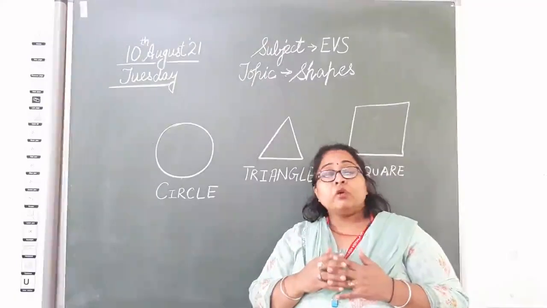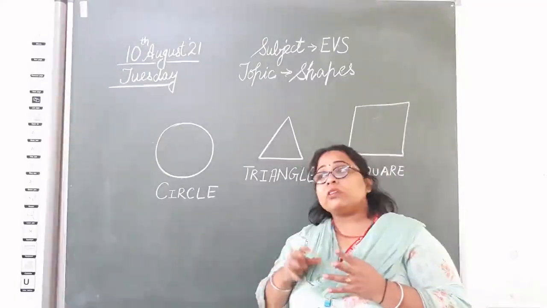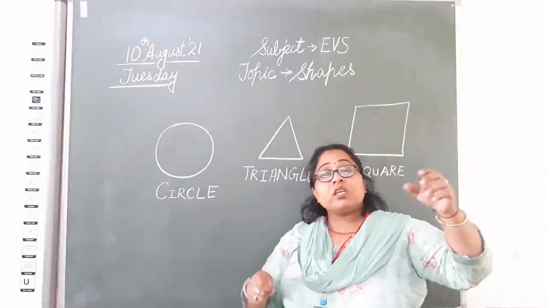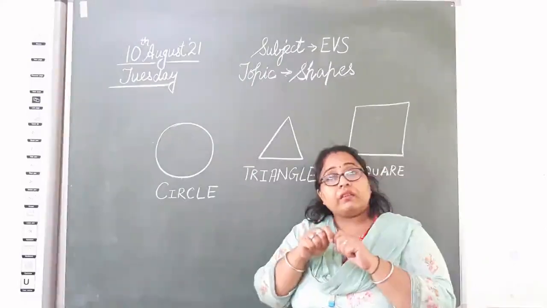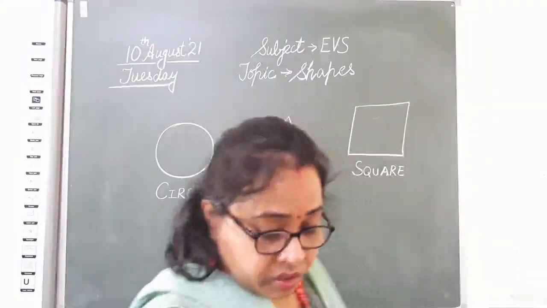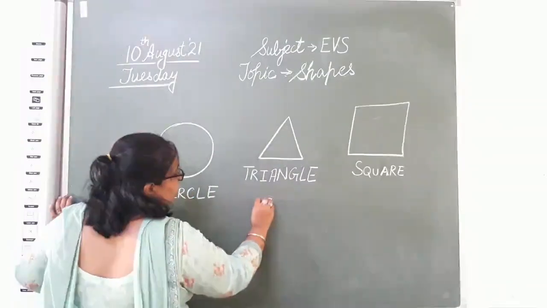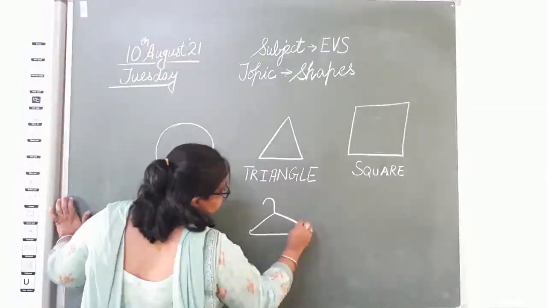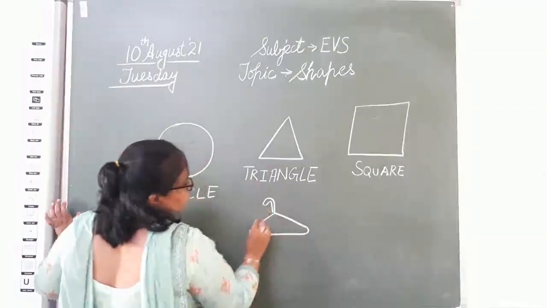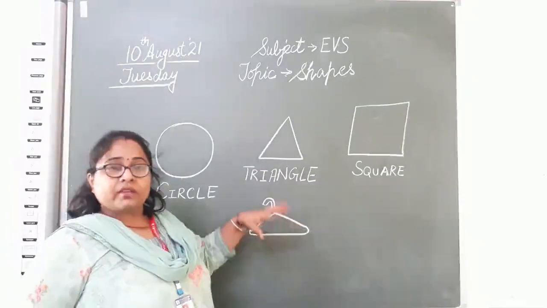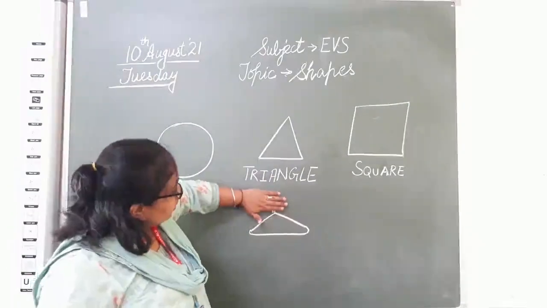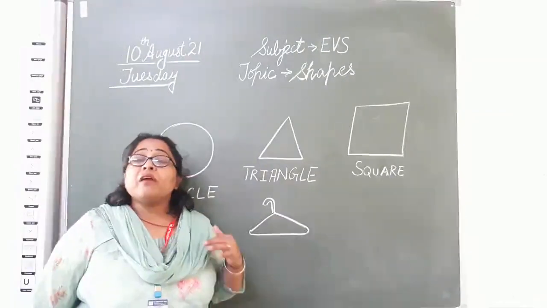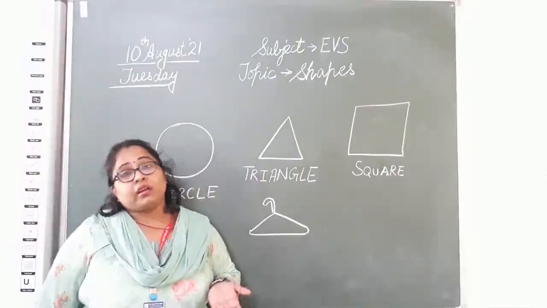Then hangers. You must have seen when mama washes clothes and she puts them in the sun. Yeah, after ironing she keeps them in the cupboard. She hangs them on a hanger. That hanger is also something like this. This kind of hanger, isn't it? In which mama puts the clothes and she hangs in the cupboard. Again, see, this hanger is triangle in shape, isn't it? So we have so many things that are triangle in shape.